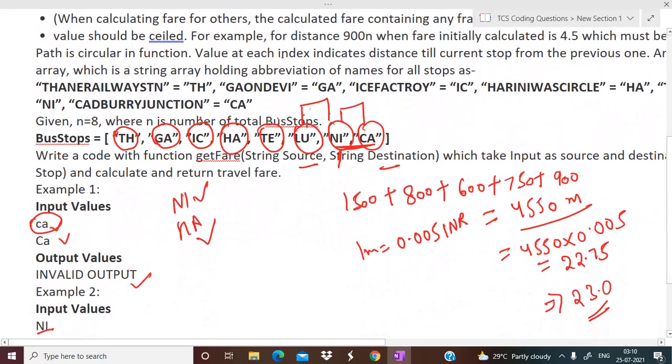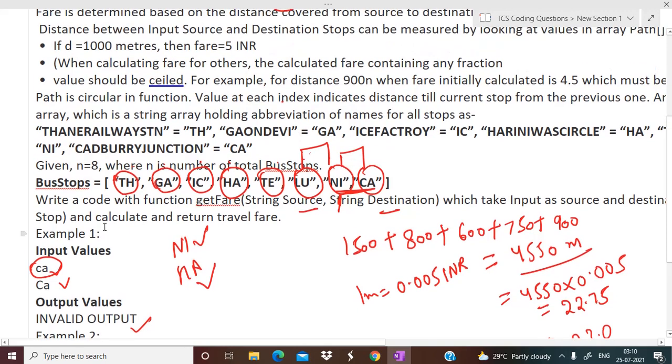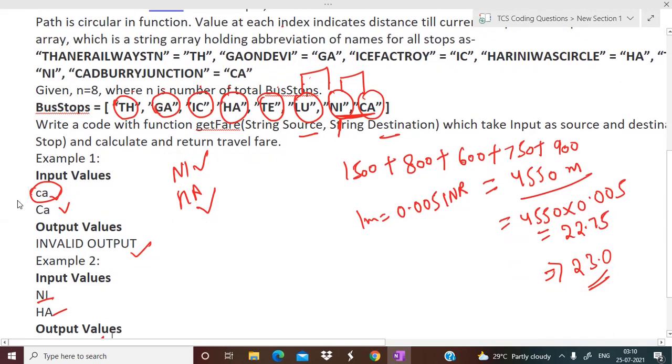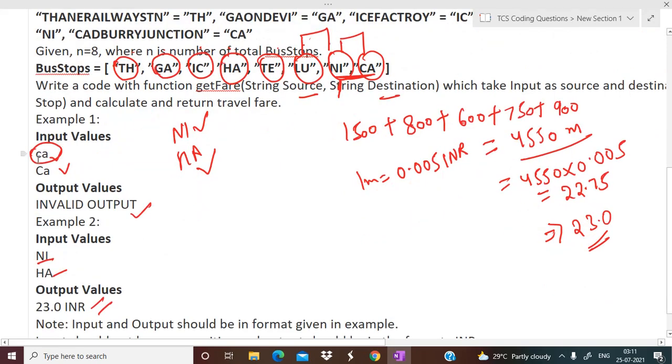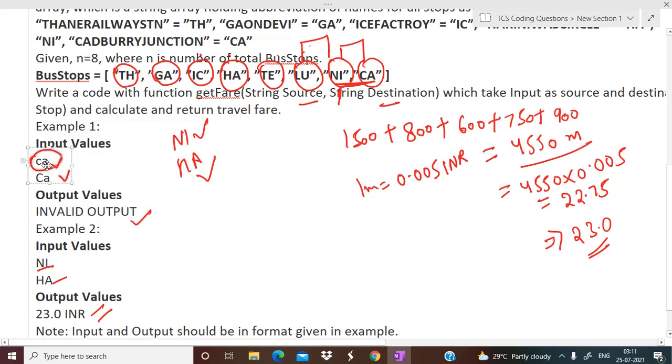If talking about the approach, that's again very simple. The first thing is that you have to check whether the source and destination that the user has given are present in the array or not. If the source is not present, print invalid input. If the destination is not present, print invalid input. If both source and destination are not present, print invalid input. And also take care that if source and destination are the same, that's not a valid input, so for this also you'll be printing invalid input.